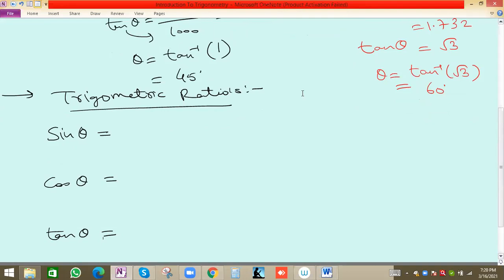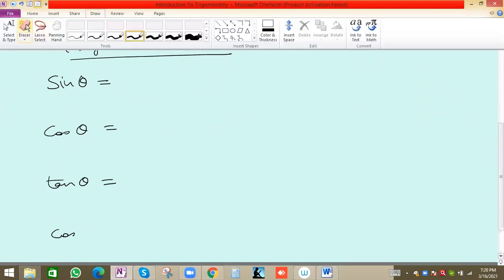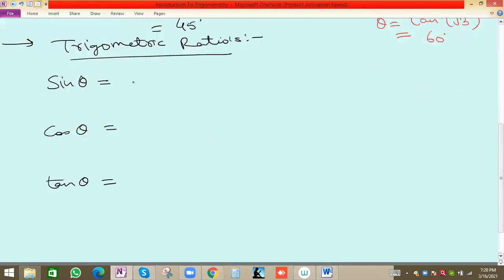What are the 3 more? After sine, cos, tan, the other ones are cosec theta, sec theta, cot theta. The opposite of sine is cosec theta, the opposite of cos is sec theta, correct? The opposite of tan theta is cot theta, perfect.